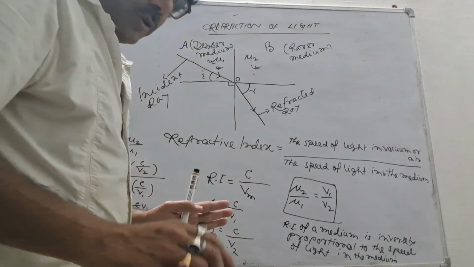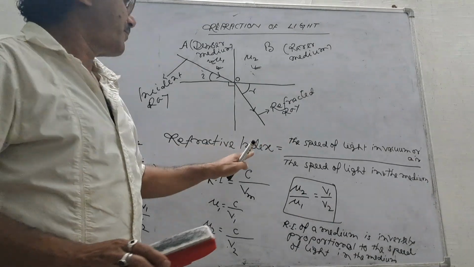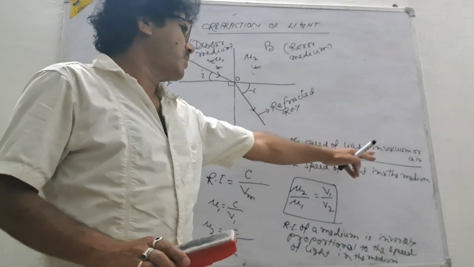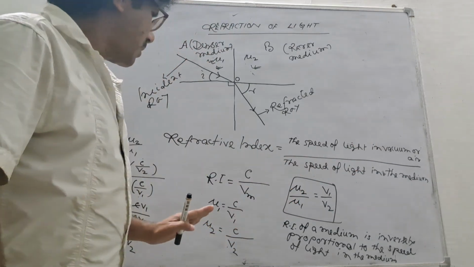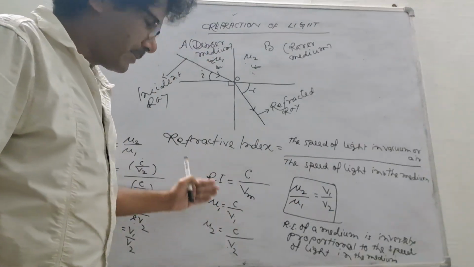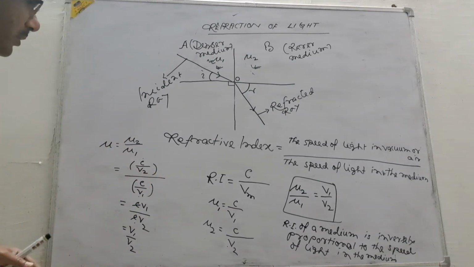Understood? So we have got this one. Refractive index we have learned. Refractive index is the speed of light in vacuum or air to the speed of light in the medium. And mathematical expression also we have learned. Okay.